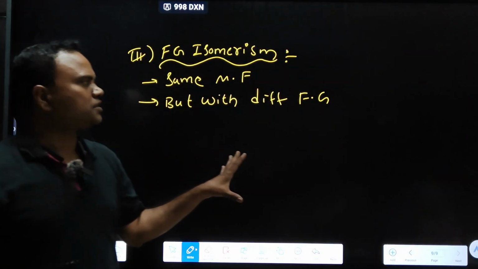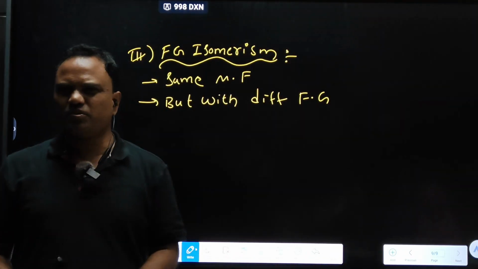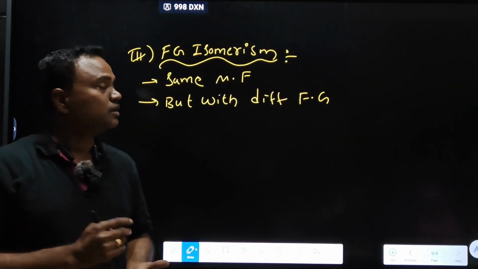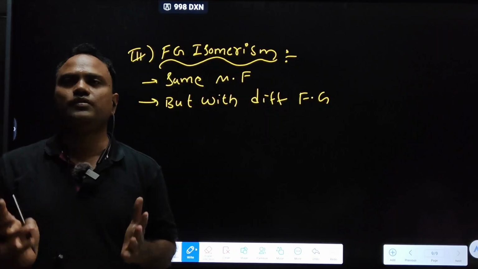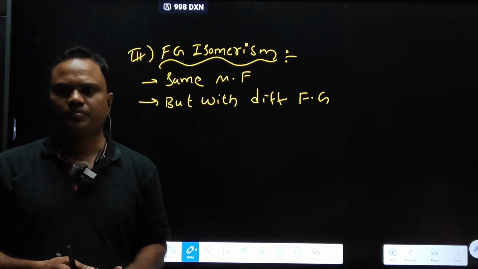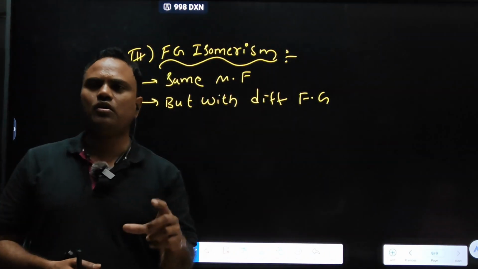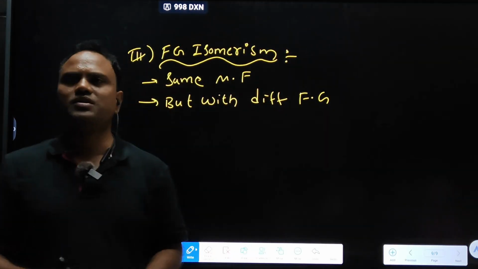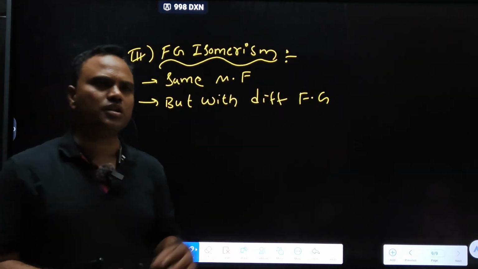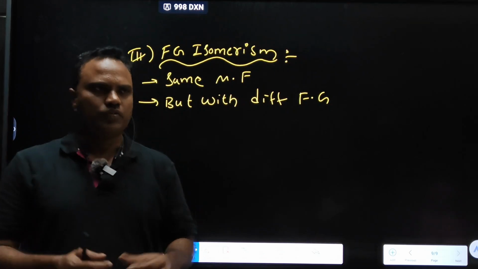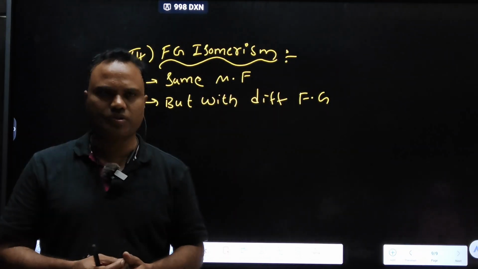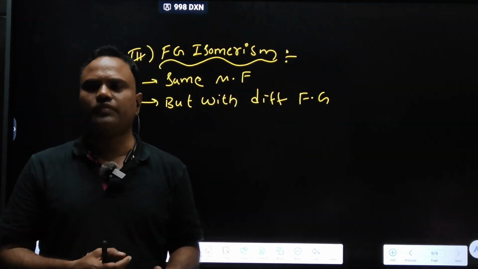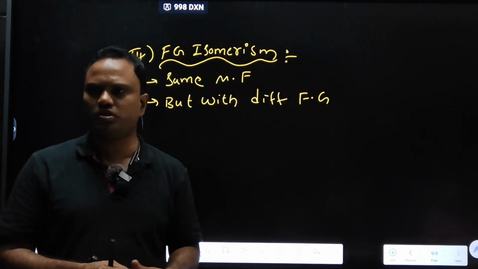Okay, this is important. Chain isomerism and positional isomerism are very easy, but functional isomerism is important. Here we have some combinations. When alcohol is in combination with ether, then only check for functional isomerism. When carboxylic acid is in combination with ester, then only check for functional isomerism. First, the presence of the combination is important. After that, we will check whether it shows functional isomerism or not.